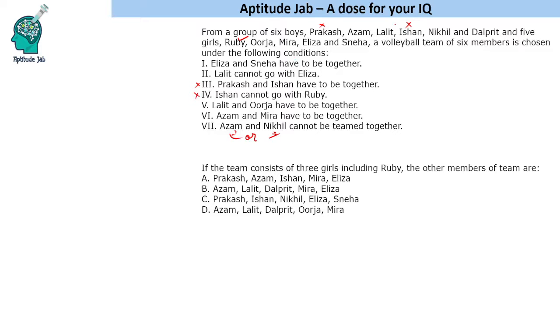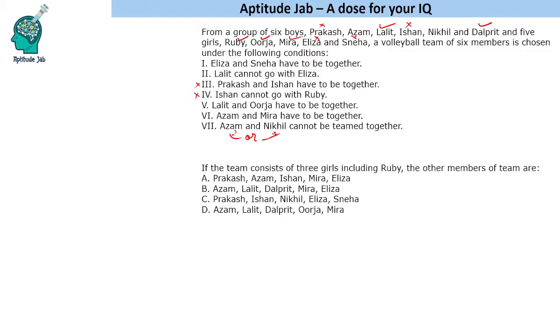So if we have to select one, that means Lalit and Dalpreet are automatically selected. Because we have to select 3 boys, Azam and Nikhil, one of them will be selected. So Lalit and Dalpreet both will be selected. Right now, Lalit and Urja have to be together. So Urja will be in the team. Okay. Now Eliza and Sneha have to be together. Okay. And so Eliza and Sneha we cannot pick because we have to pick only 3 girls. So we will pick Meera.